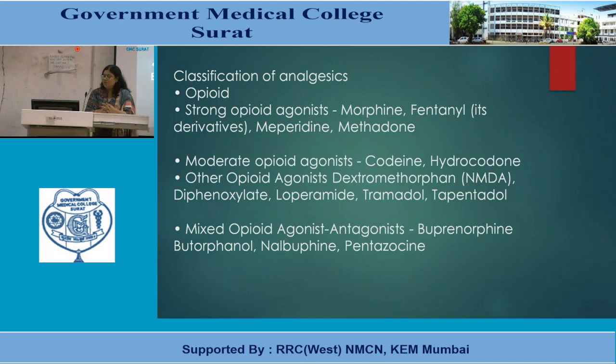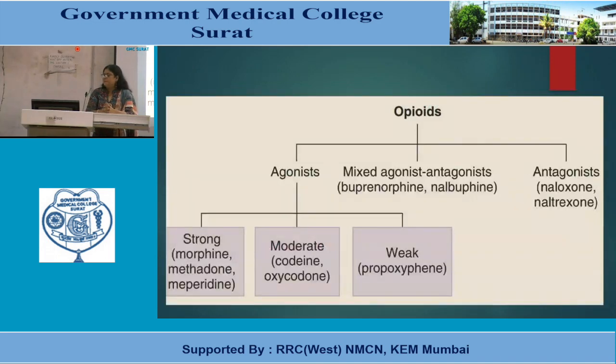Others are dextromethorphan, diphenoxylate, loperamide, tramadol and tapentadol. So they are the milder ones. Then mixed opioid agonist-antagonists: buprenorphine, butorphanol, nalbuphine and pentazocine. So again, it is agonist, mixed agonist-antagonist, pure antagonist. The previous one was not showing the antagonist class.